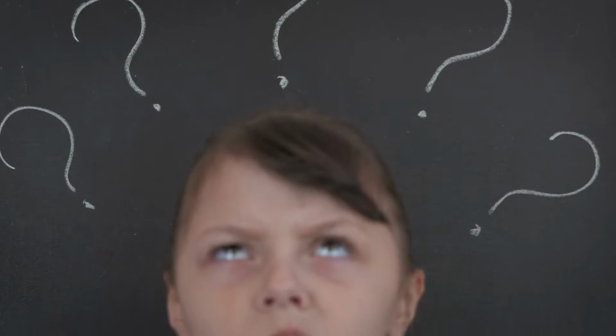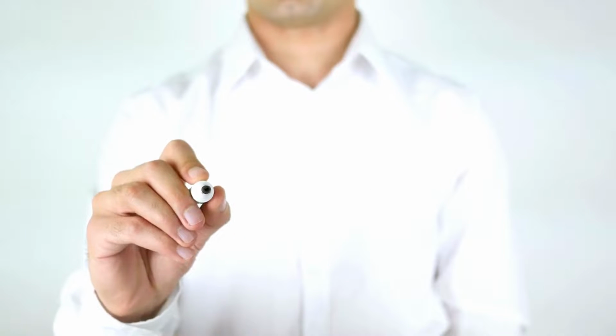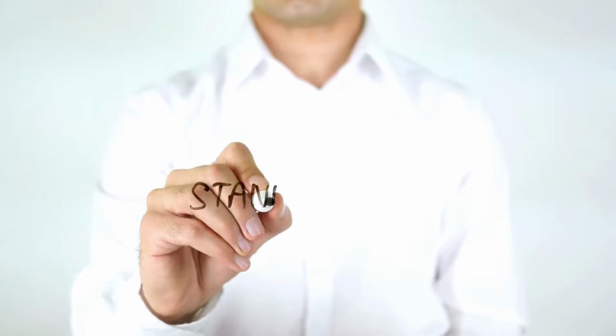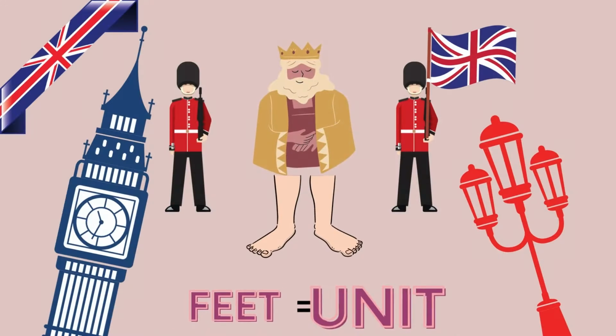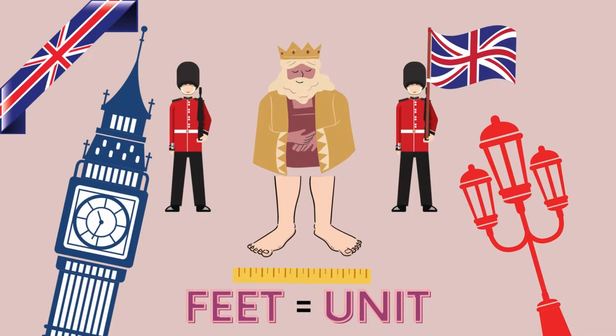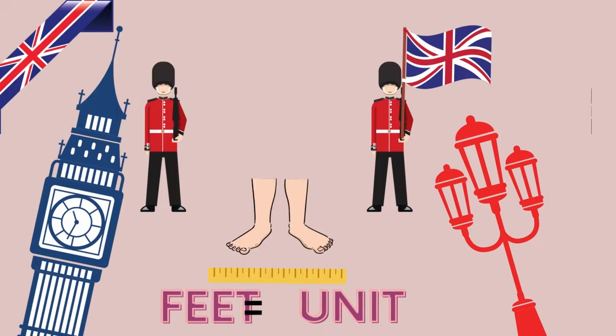Physicists ask themselves the question, what should be taken as a unit so that all people in the world understand how to measure this quantity, and came up with the word standard. For example, we need some specific length segment. We are talking about a measurement of length, which we will conditionally consider a unit, and for example, they took the length of the feet of the King of England and took it as a unit. The king is one for the whole country, and they called this unit foot.